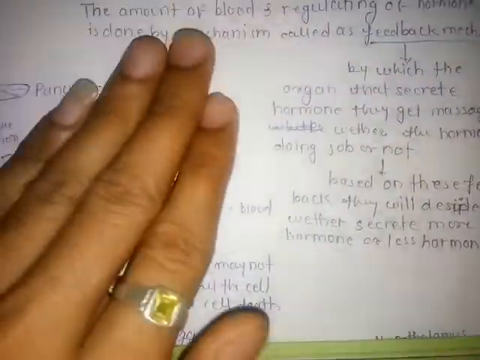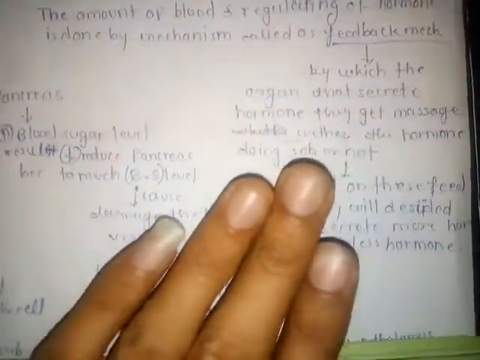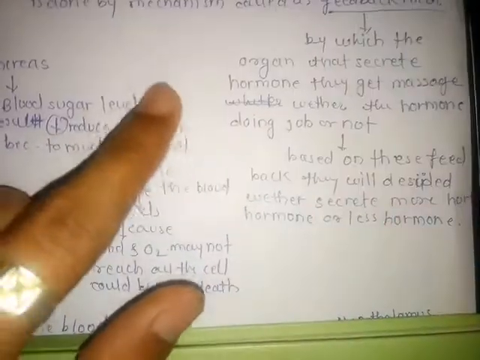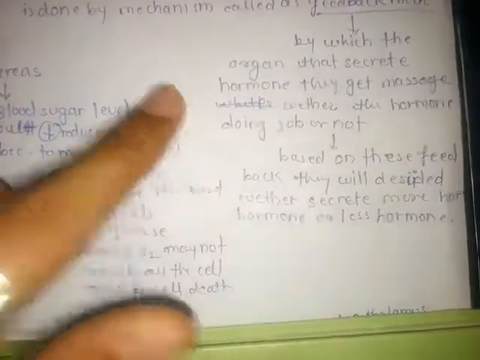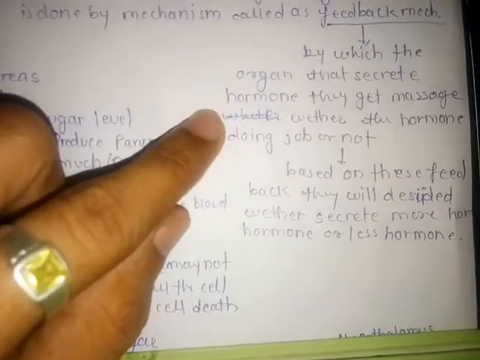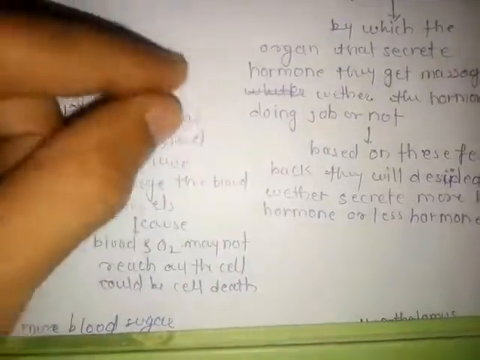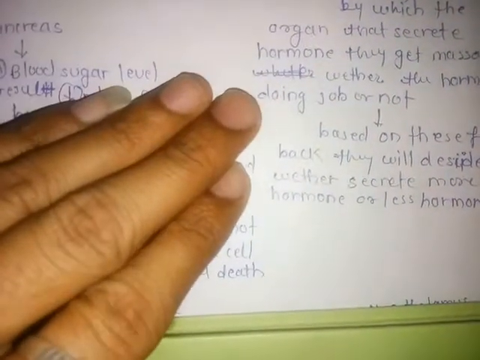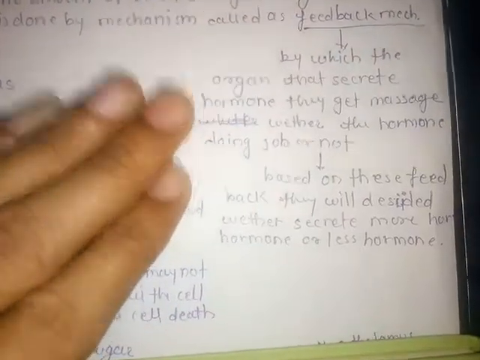So this is the simple principle of a feedback mechanism. The organs that secrete hormones are the endocrine glands, like the hypothalamus and the pituitary gland.